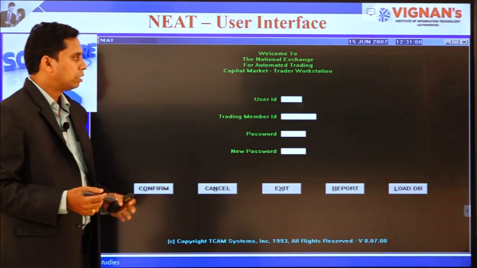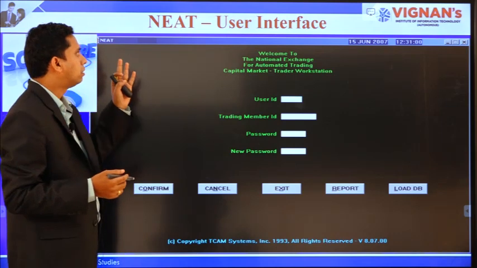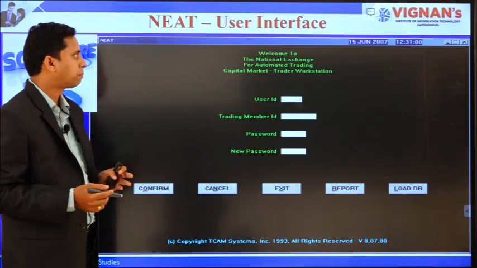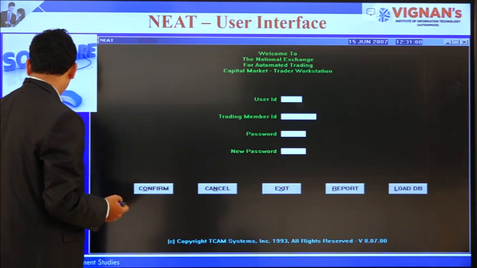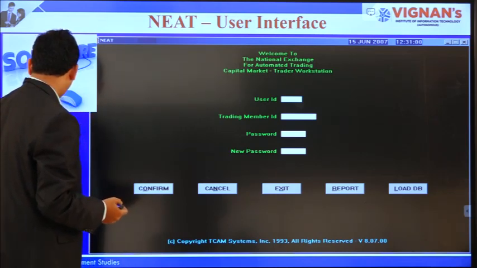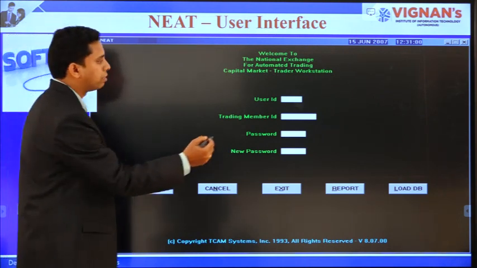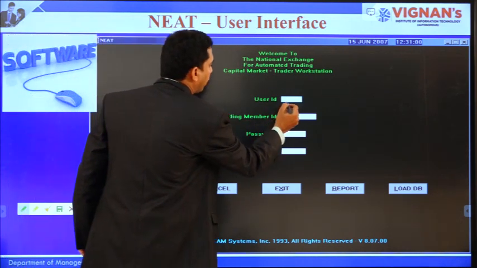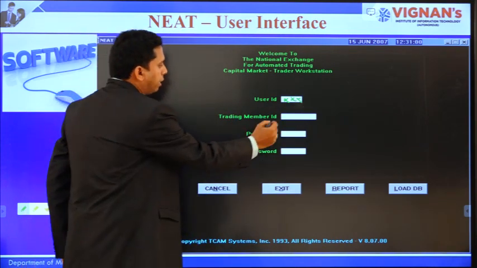Dear students, this is the National Stock Exchange's NEAT system interface. The user interface has different inputs. If you want to trade in the stock exchange, you need to enter these credentials: the user ID must be supplied, and then the trading member ID.